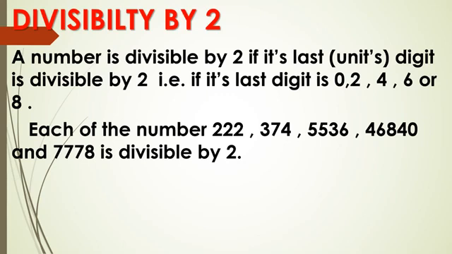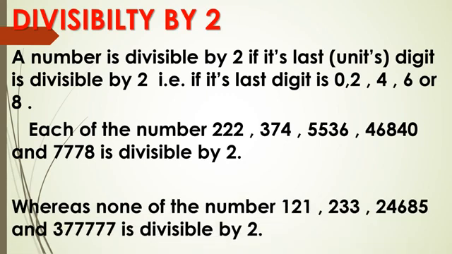Okay? Whereas 121, 233, 24,685, 3,77,777, they are not divisible by 2 because their ones place digits are 1, 3, 5 and 7.